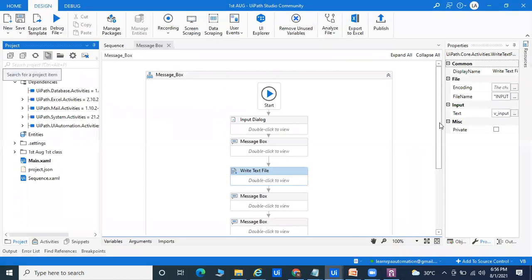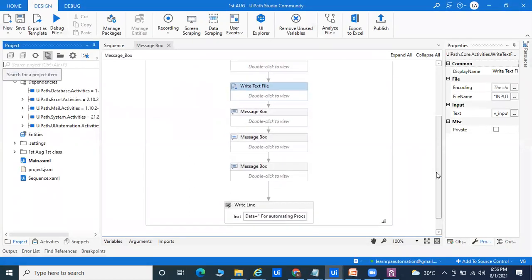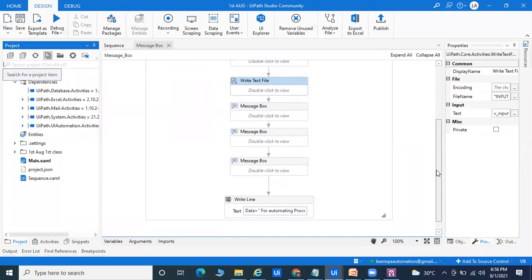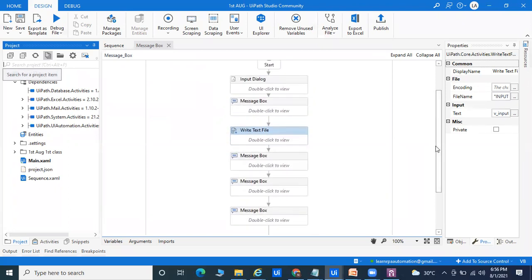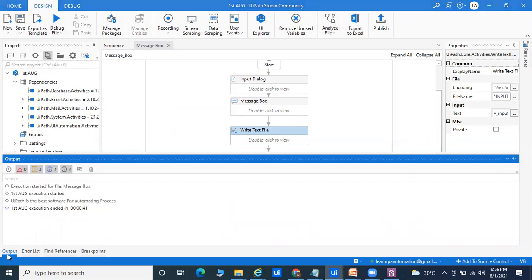Okay, so compared to all tools, why are people getting good jobs? Because the quality of this tool is very good and there is no coding required. Again, I'm telling you, no coding required. You only have to understand the operators, that is plus, minus, asterisk, multiply, subtraction. Suppose you want to add two numbers, you have to understand everything. Right now I will show you. We are getting this output panel as part of this UiPath-based software.